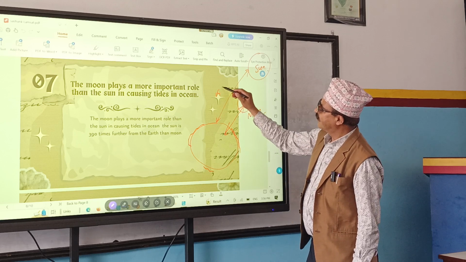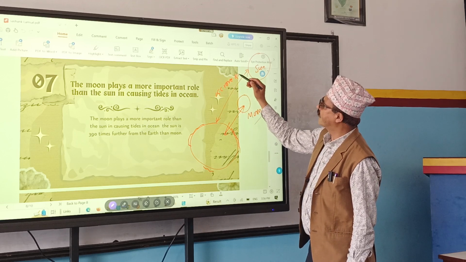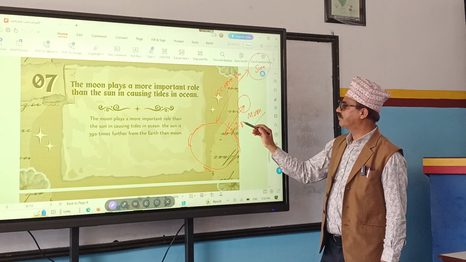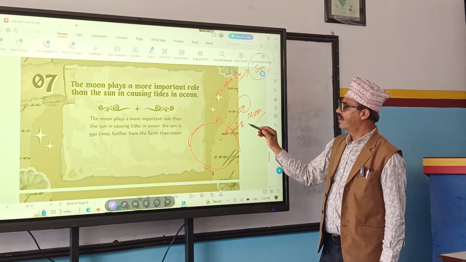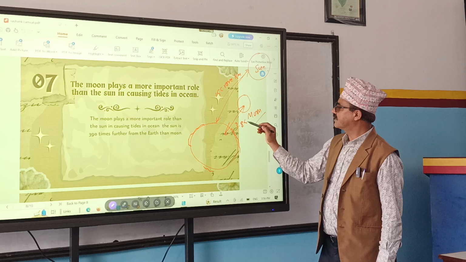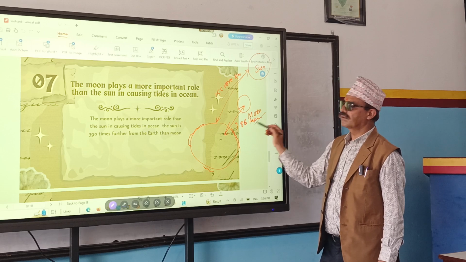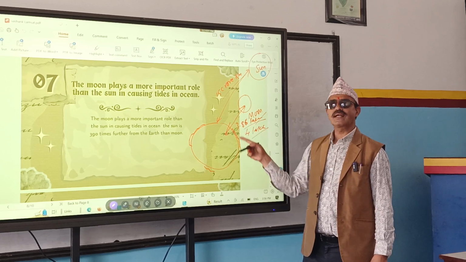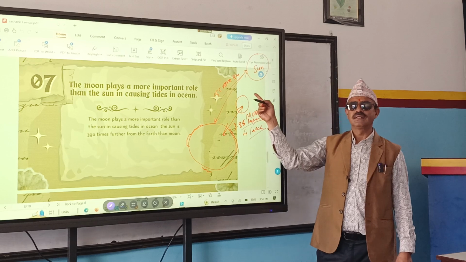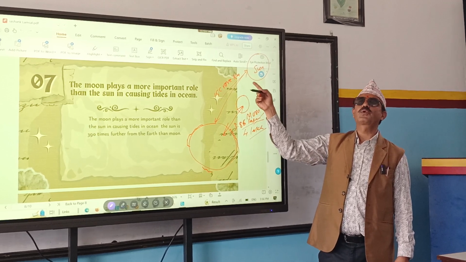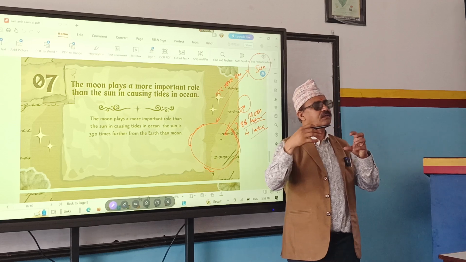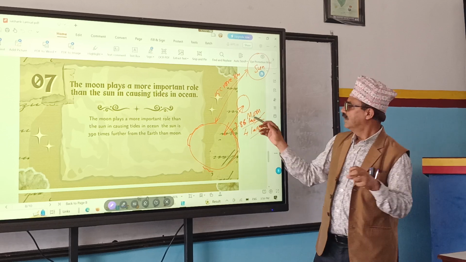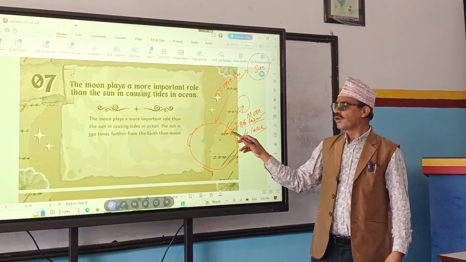The sun is about 15 crore kilometers away, and the moon is about 3.86 lakh kilometers, or let's say about 4 lakh kilometers away. Can a nearer object cause more force of attraction, or a faraway object? Nearer. That's why the force of attraction of the moon is comparatively more.